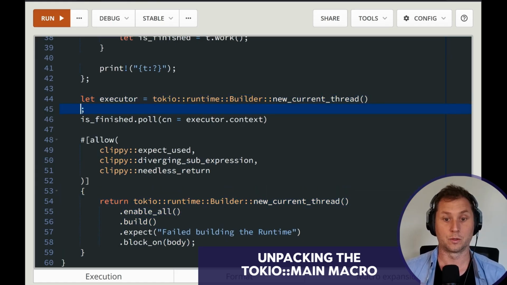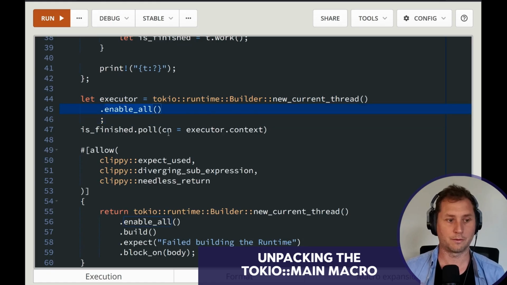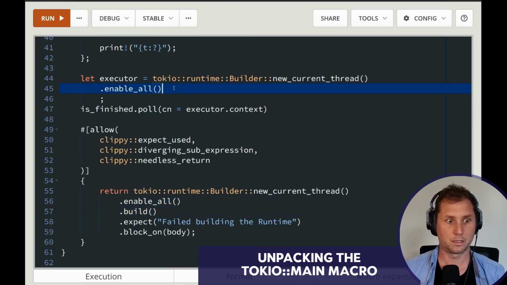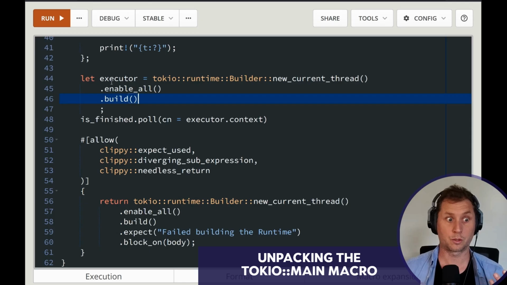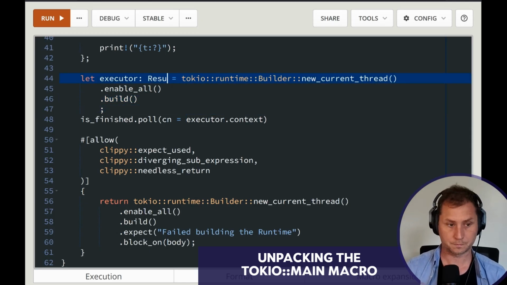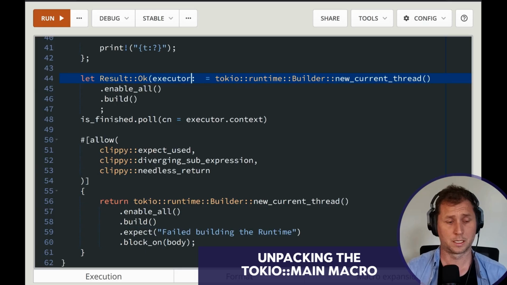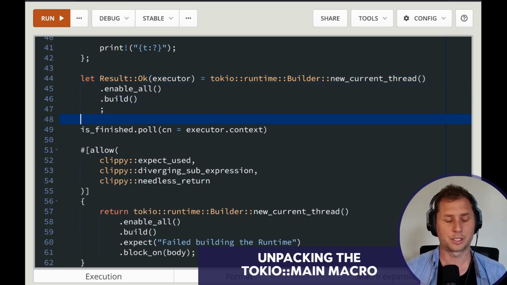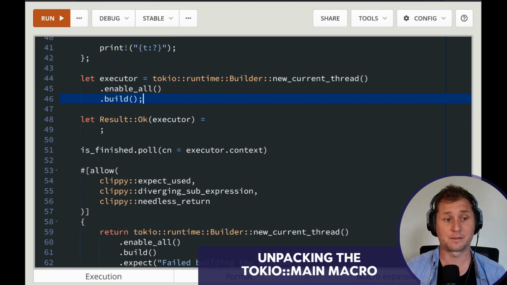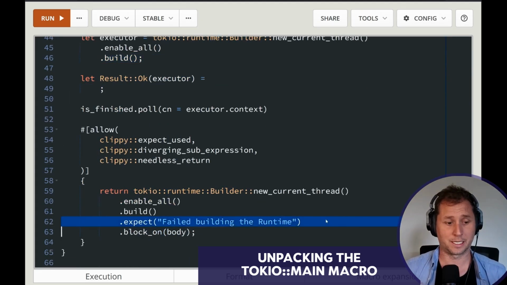Oh, actually, I do need to bring in... So we put all configuration, we enable it all. Then we build, which creates the executor, but we also need to... It returns a result, and it includes an executor inside. It probably includes a result inside it. I'm just teaching you some other crazy Rust just in case you felt like confusing your colleagues with some unconventional code. It's commonplace to call expect like you have been.